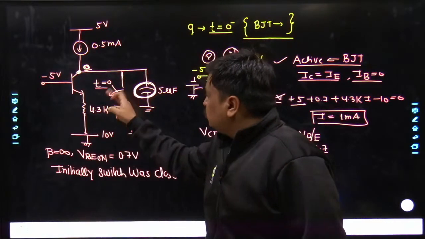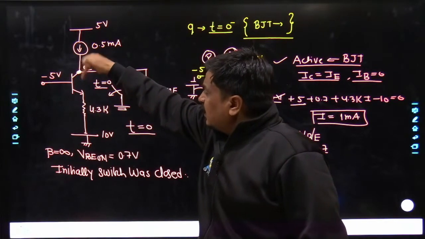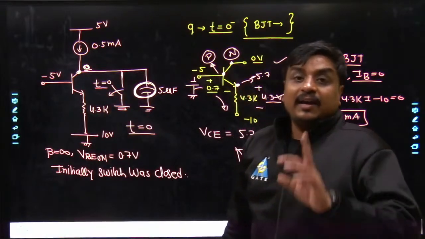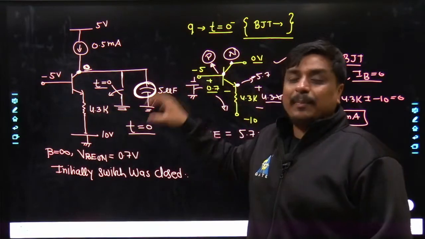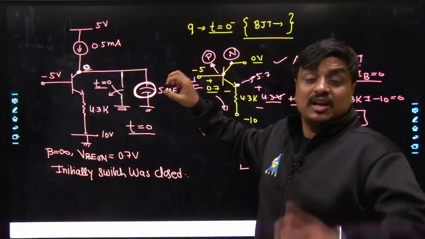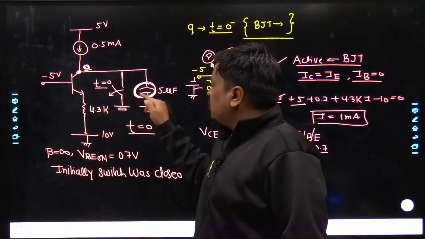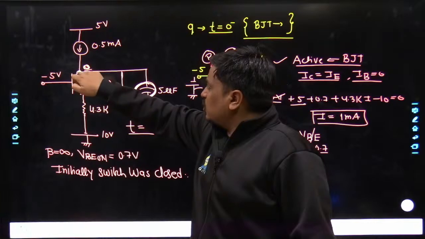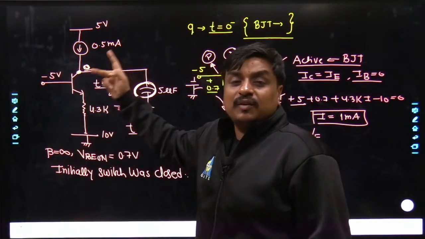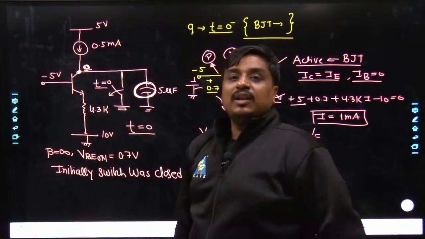But as the switch got off, this current is fixed, even the collector current is also fixed. So the rest of the current has to come through the 5 microampere, and that 5 microampere will charge that capacitor linearly. As the capacitor is getting charged, the polarity is equally important. The polarity was like this, so here it was becoming minus, here it was becoming plus, and as the voltage across this terminal goes lower than minus 5 volt, the junction which was VBC in reverse bias will come into forward bias, and now you will leave your active region.